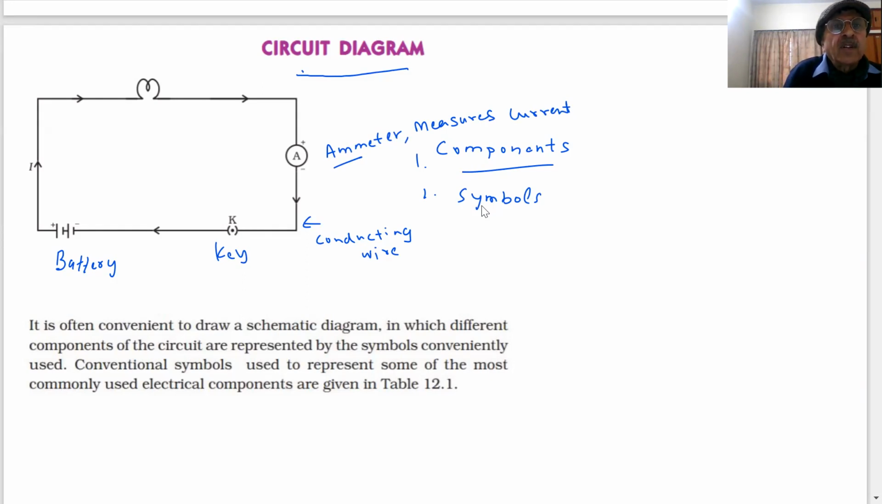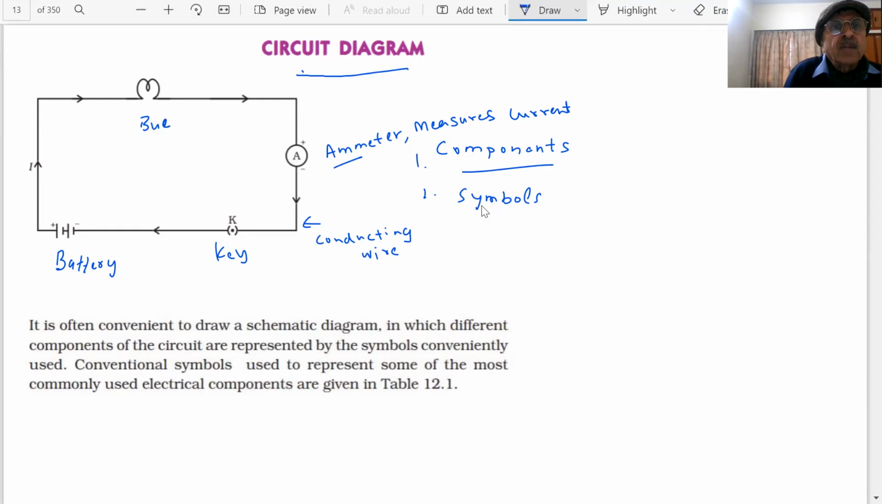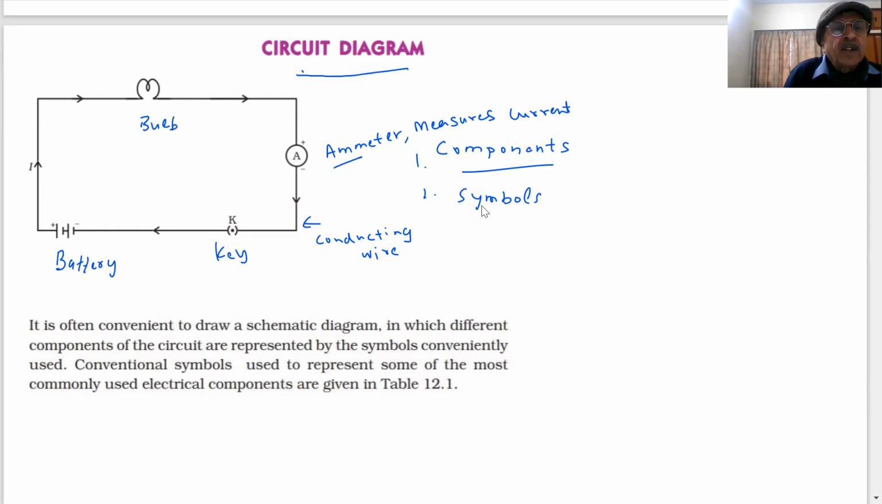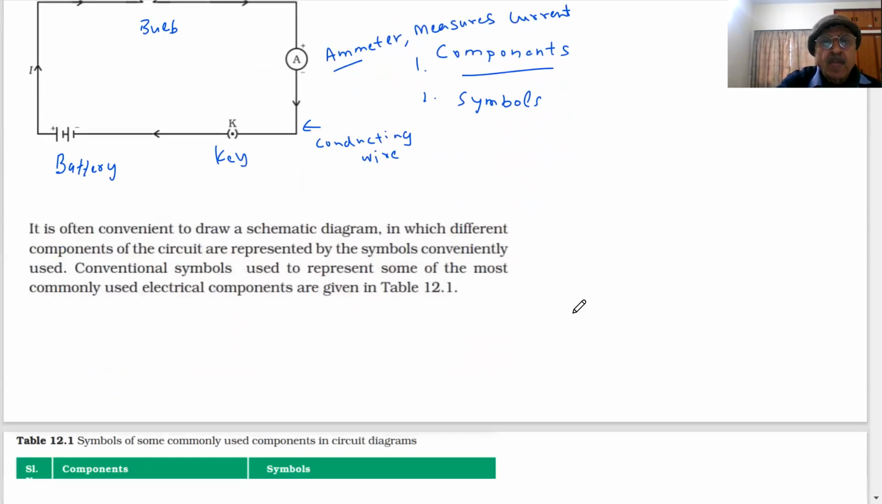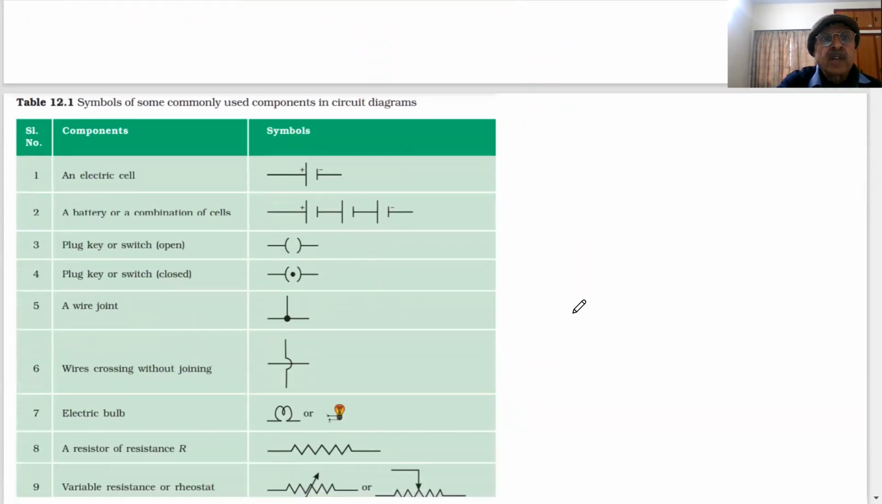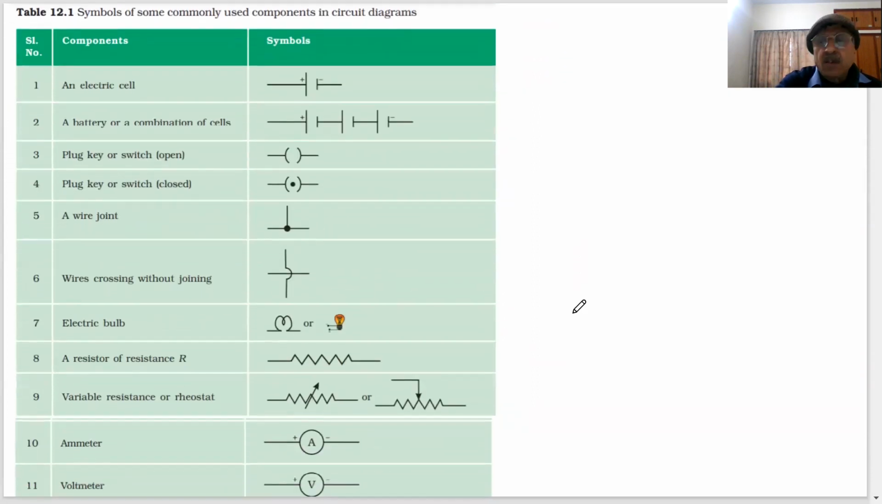What is this? Sir, bulb. This is the symbol of the bulb, and the current flows from positive to negative. Electrons flow from negative to positive. Is it clear? This is the direction of the current. So different components are represented by symbols conveniently used. Conventional symbols used to represent some of the most common appliances are given in table 2.1. Let us see. Here is a table which is given in the NCERT book. What are the symbols of different components? You become familiar with them and start using them.